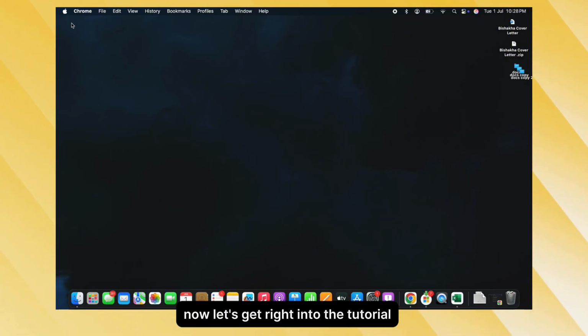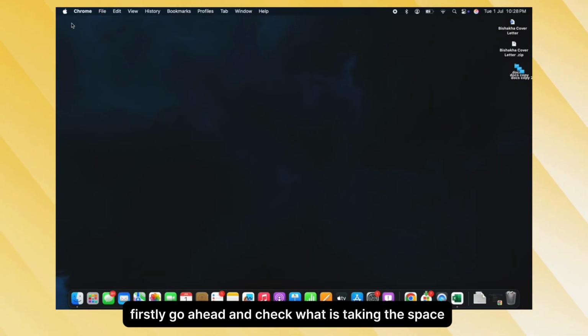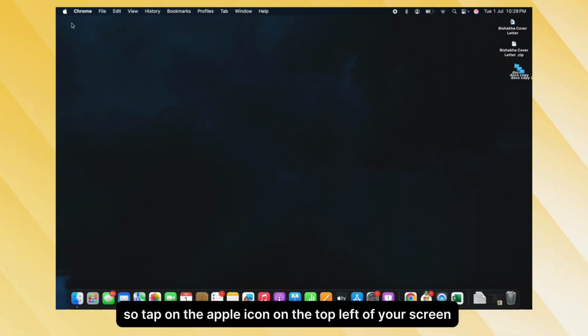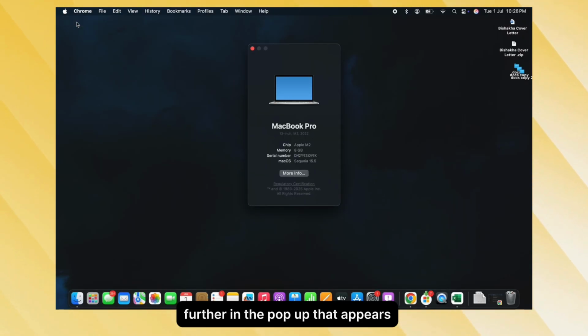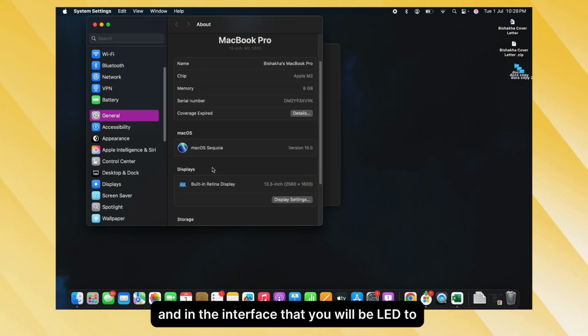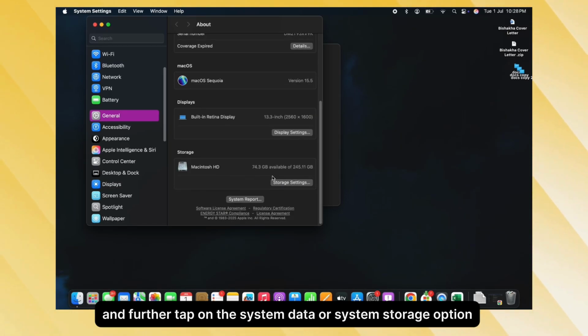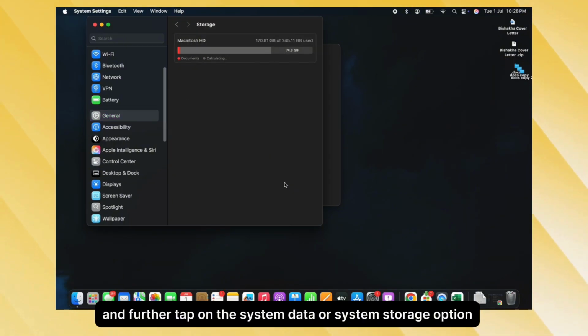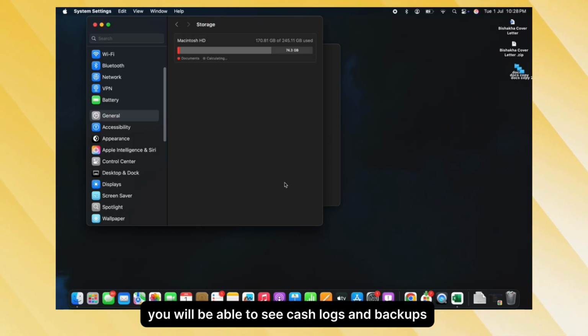Now let's get right into the tutorial. Firstly, go ahead and check what is taking the space. So tap on the Apple icon on the top left of your screen and then tap on the About This Mac option. Further, in the pop-up that appears, tap on the More Info option, and in the interface that you will be led to, scroll down and navigate to the Storage tab and further tap on the System Data or System Storage option you see there. And in that particular interface, you will be able to see cache, logs, and backups.